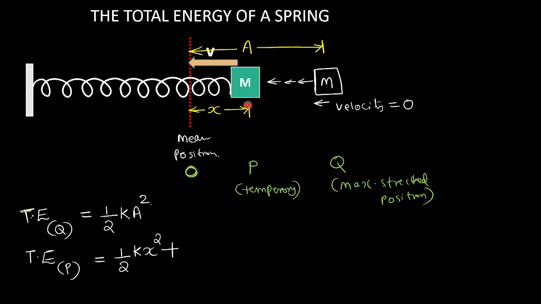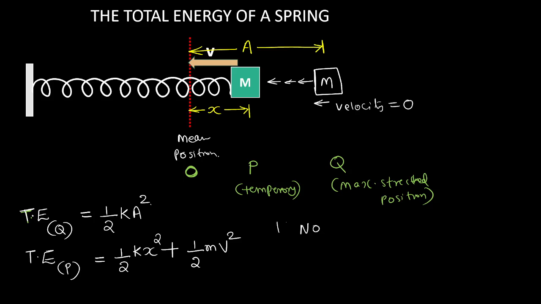Plus it has kinetic energy also, since it has velocity V: half mv square. Just understand that it will not be asked as a numerical question, I think. It will be asked as a theory question.